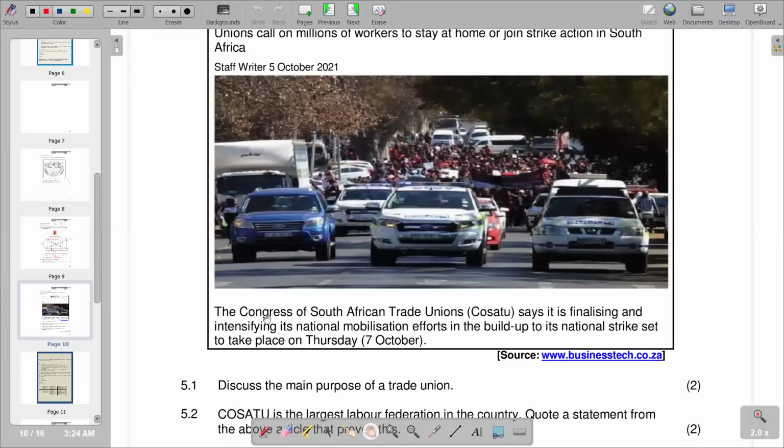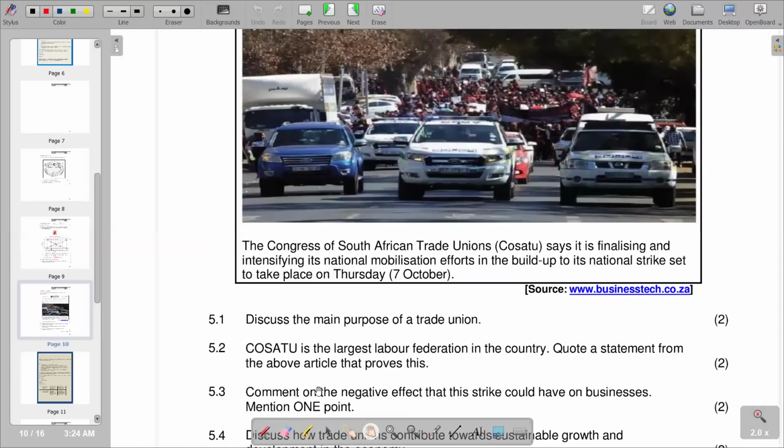Right. If you see, the Congress of South African Trade Unions, COSATU, says it is finalizing and intensifying its national mobilization efforts. So it has the power to make a national mobilization. That shows that it is above all the trade unions, so it can control all other trade unions. This statement actually shows that. So that's how we can deduce that COSATU is the largest labor federation in the country.